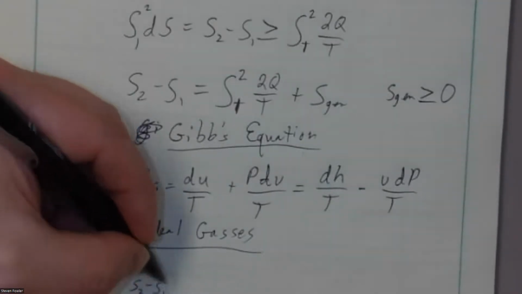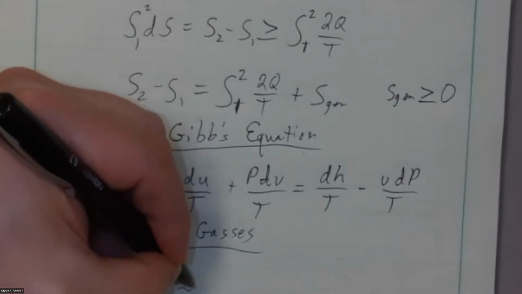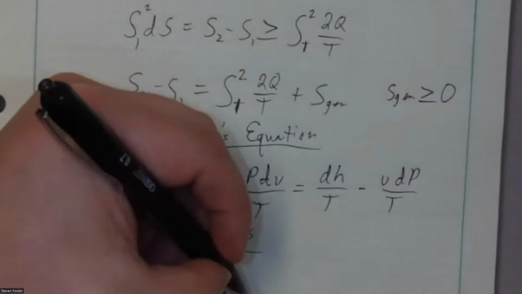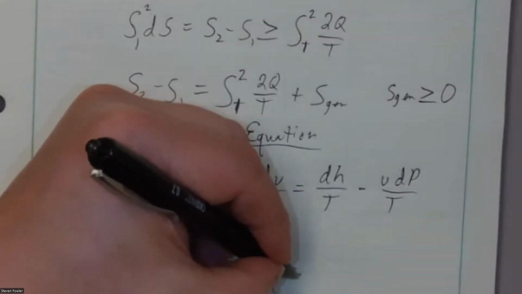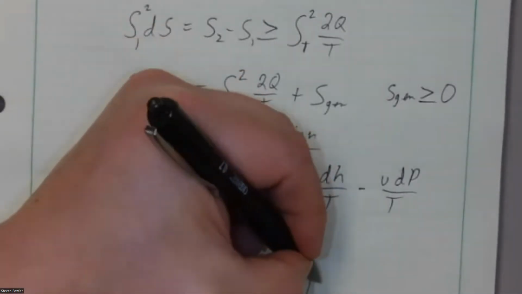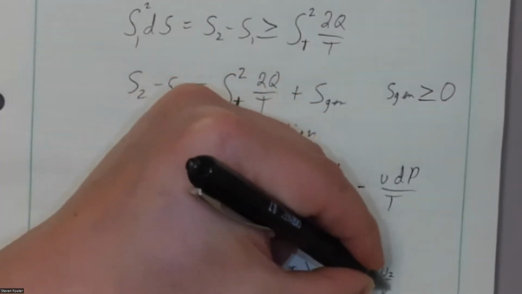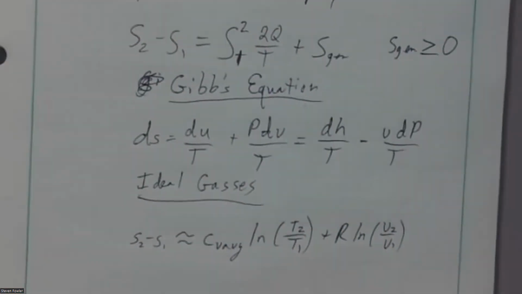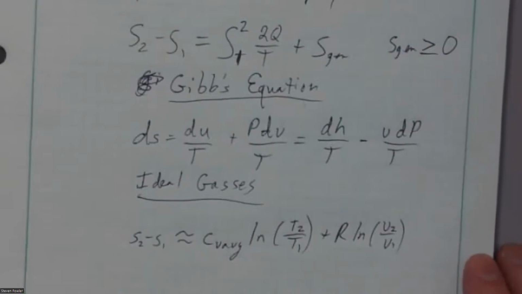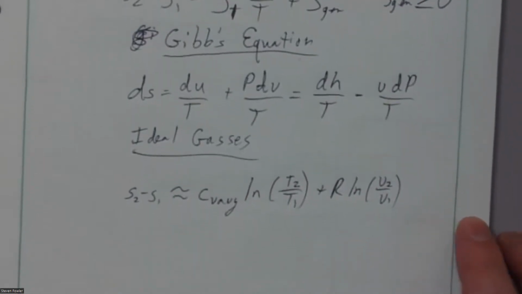So for an ideal gas, we know the change in entropy. What we'll do is we'll say this is approximately equal to C sub V at the average temperature times the natural log of T2 over T1, plus R ln V2 over V1. This is an approximation because I'm assuming a constant C sub V at the average temperature. Otherwise, I need to integrate C sub V as a function of temperature. But if I assume it's constant, which is a fair assumption in most cases, then this approximation works.